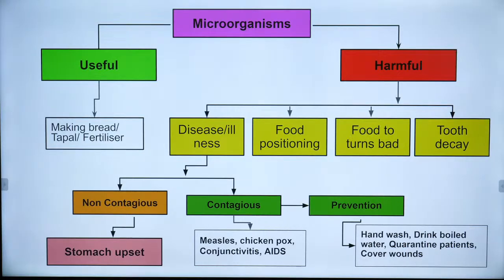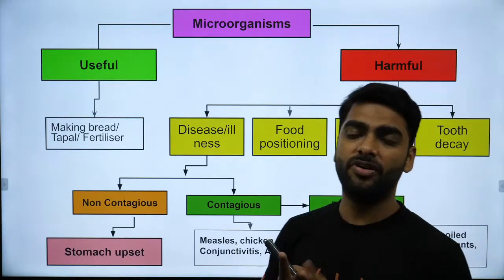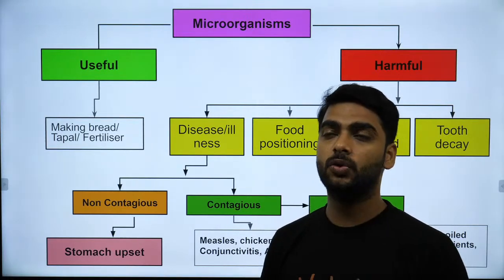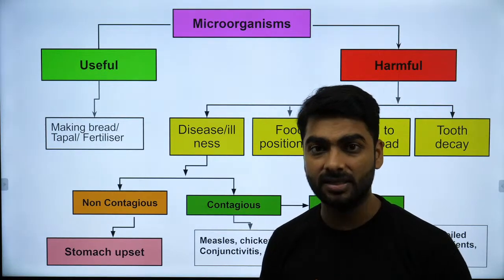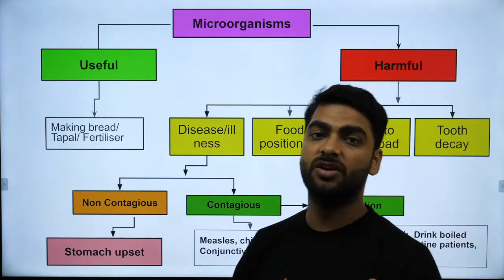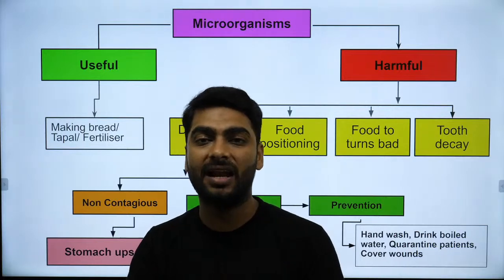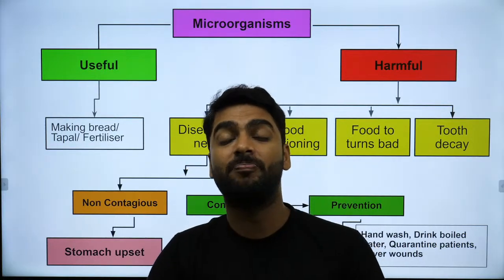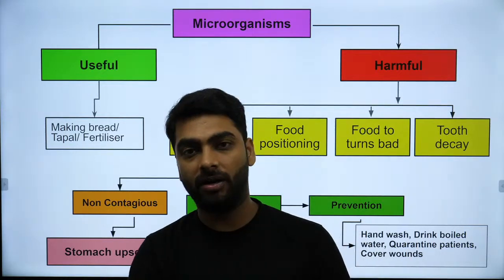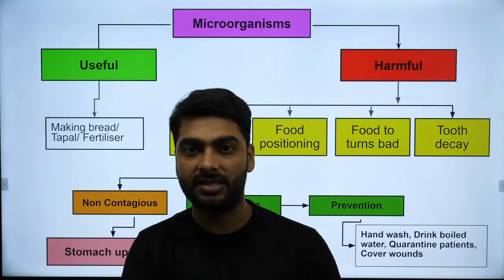Useful microorganisms are used in making bread, fertilizers, medicines, wine, antibiotics, right? And there are many uses also. Penicillin was the first antibiotic, made by Alexander Fleming using the fungus Penicillium notatum. Okay? Then there are many vaccines made out of microorganisms.